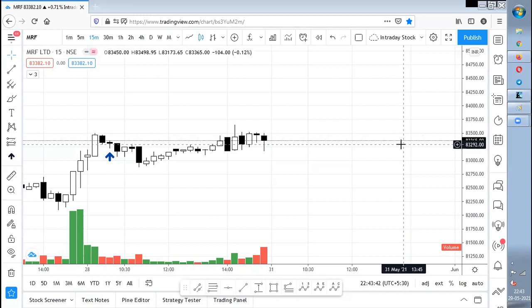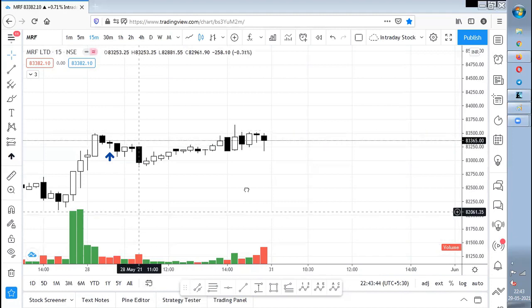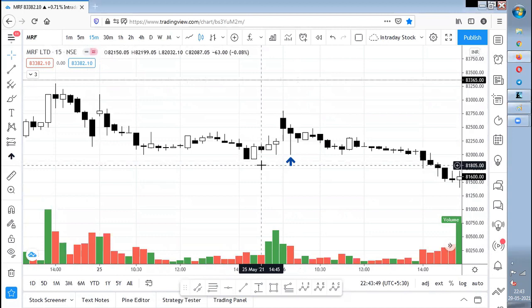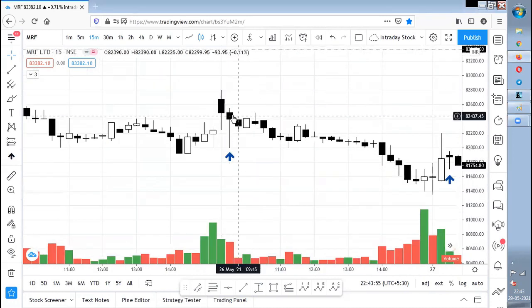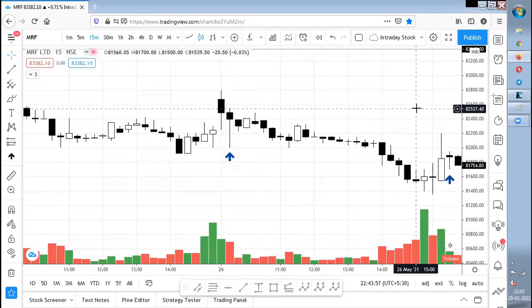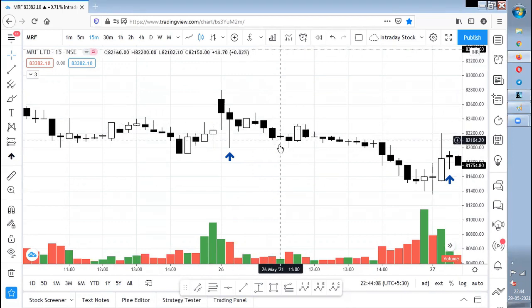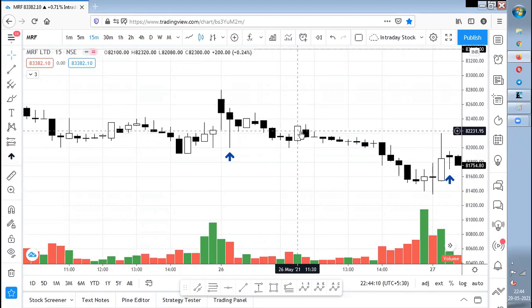See, there are possibilities of other entries as well. So let me just see over here. Let me take a day where the alert did not come, or I have not taken an entry. Assume a case like this one. This candle is a wick reversal setup, but the entry is not there. And if you see here, this is also a wick reversal setup, but my screener did not give this entry. But if I am watching the stock, this is also a wick reversal setup. So I would have taken an entry, I would have easily got it. And this is also a wick reversal setup. I have easily got an entry, and I have got some profit.